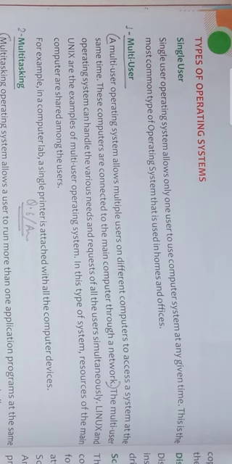Linux and Unix are examples of multi-user operating systems. Basically, if you want to perform in a multi-user operating system, there are some basic needs of that computer system, and after that you have to take a request from all the users, and if they give you permission, then you can use all the computer systems as a network.